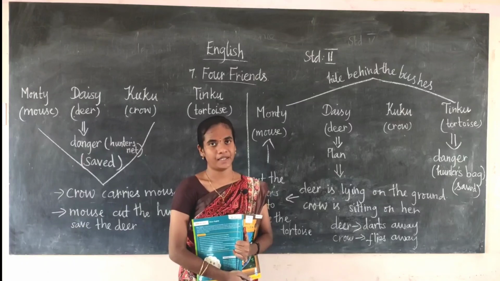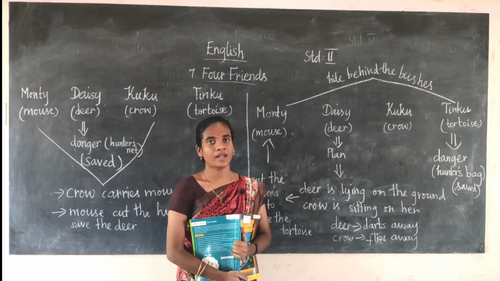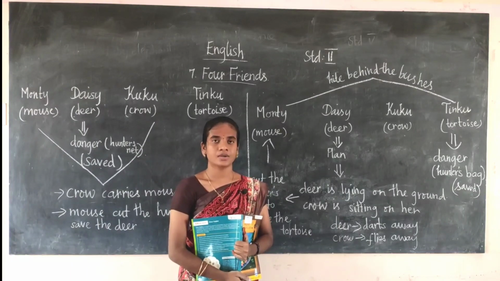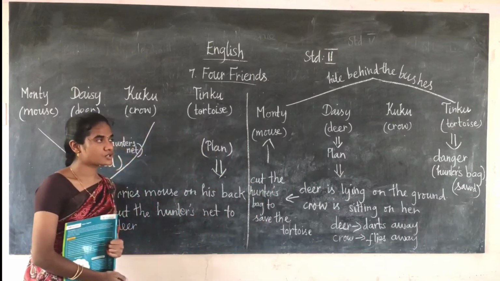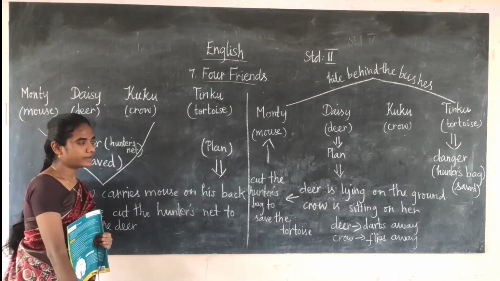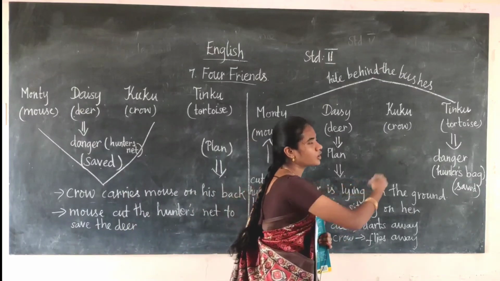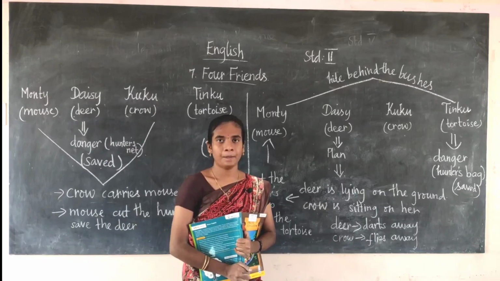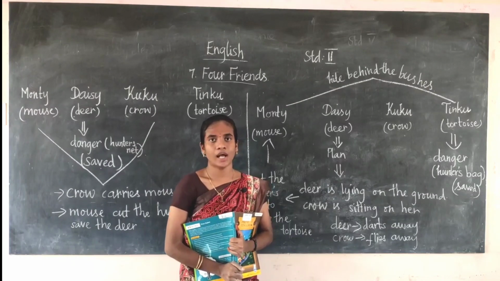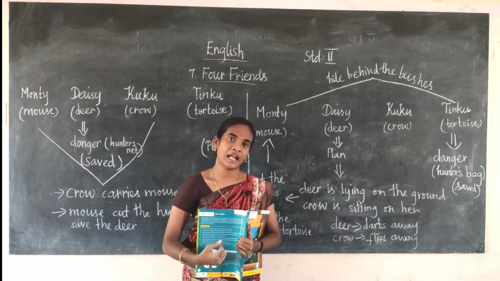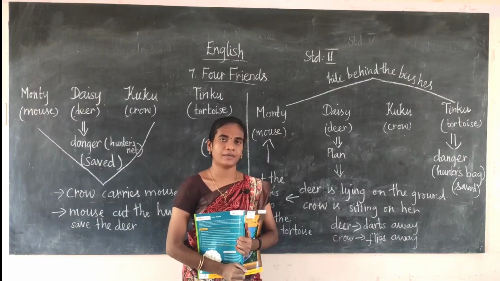They lived very happily. From the story, what do we understand? A friend in need is a friend indeed. Students, have you understood the story? First, the deer was in danger and it was saved by the other animals. Now in the second one, the tortoise was in danger and it was saved by the other animals. So we have to help everyone who is in need. A friend will help when help is needed. Okay, thank you students.